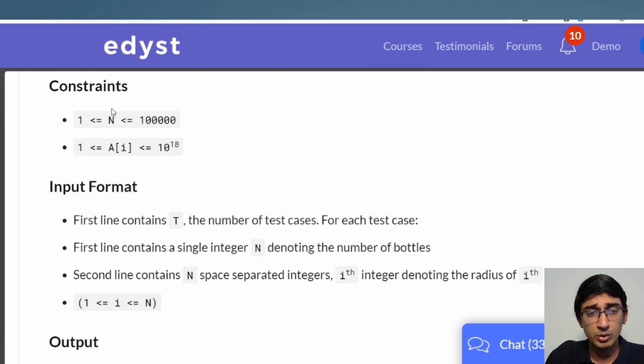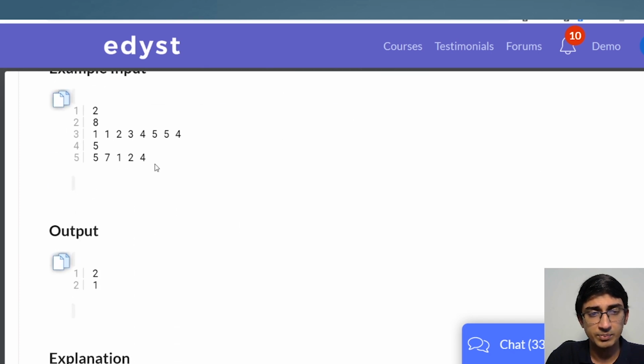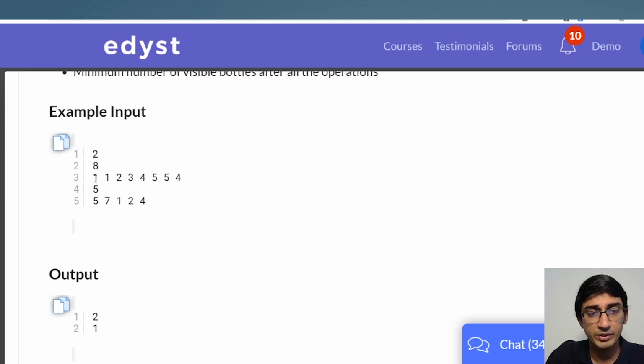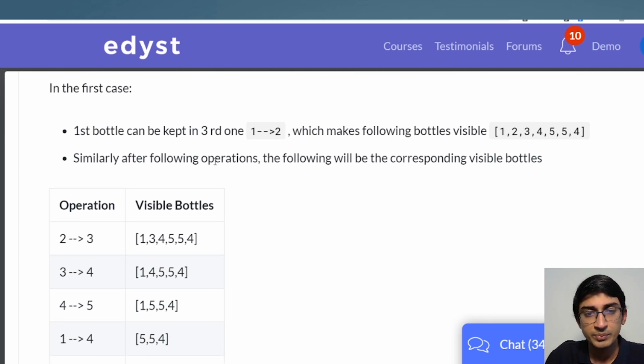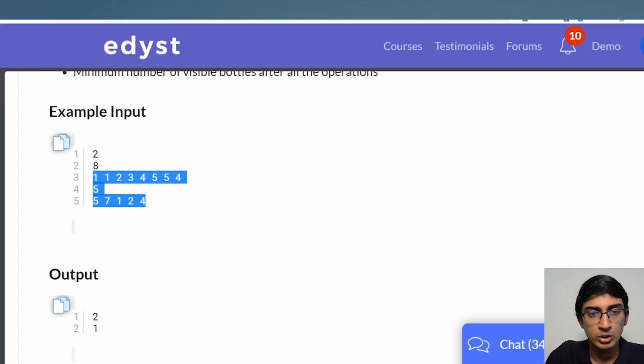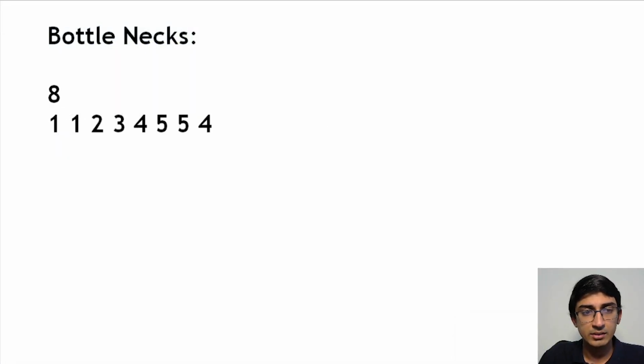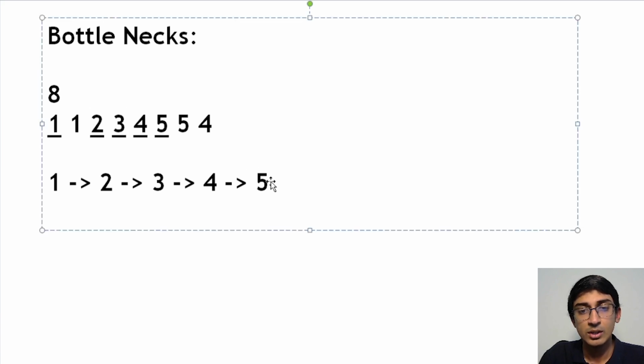What does that mean? We'll come to all of these things in a bit, but let's look at one of the examples here. So we have these bottles, and the way the bottles have been filled is like this: 1 1 2 3 4 5 5 4. Let's come to the slides, and then we'll understand better about how the bottles have been filled. Yeah, so let's say these are the bottles that we get. The way the bottles have been filled is, firstly we put 1 into 2, 2 into 3, 3 into 4, and 4 into 5. So that way these bottles have been done, and right now from these bottles only one bottle is visible, that is the fifth bottle itself.